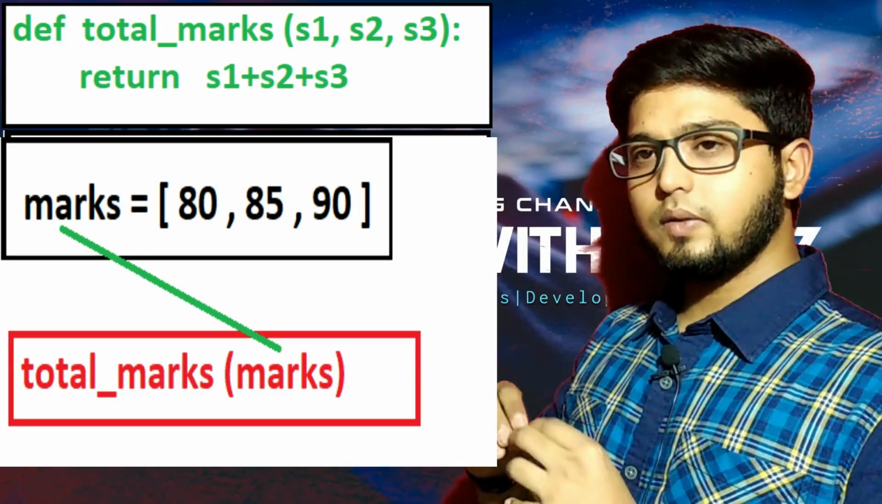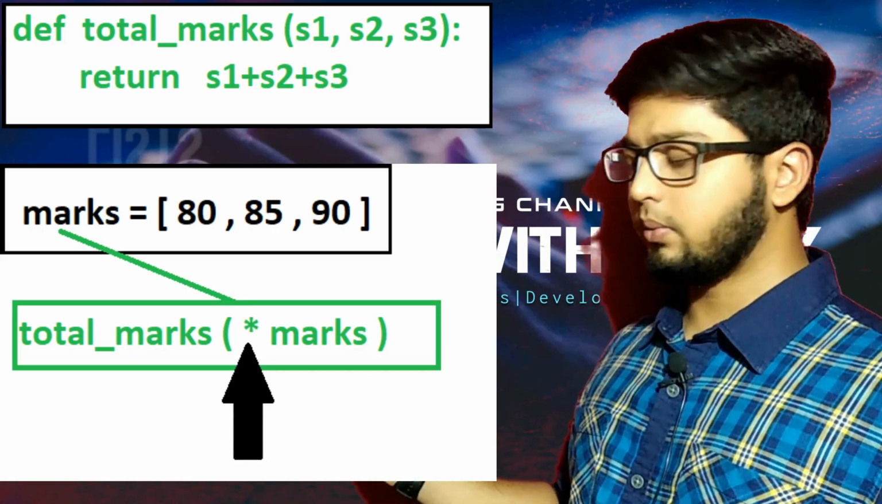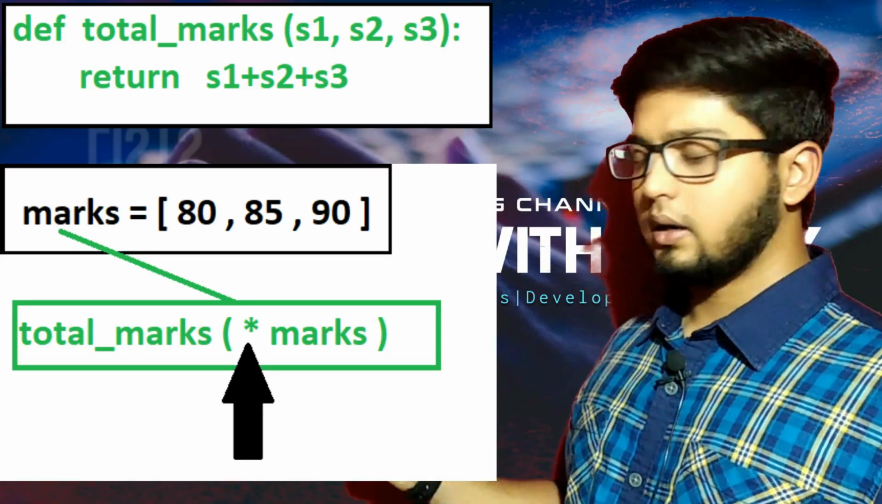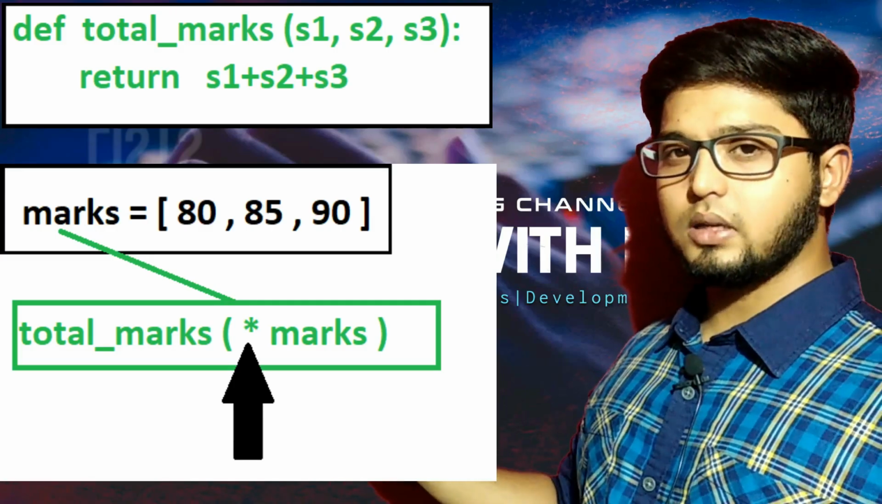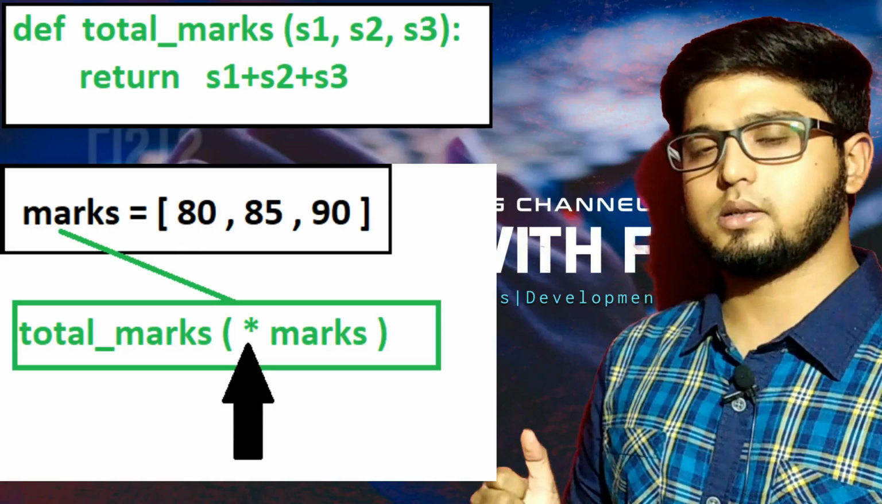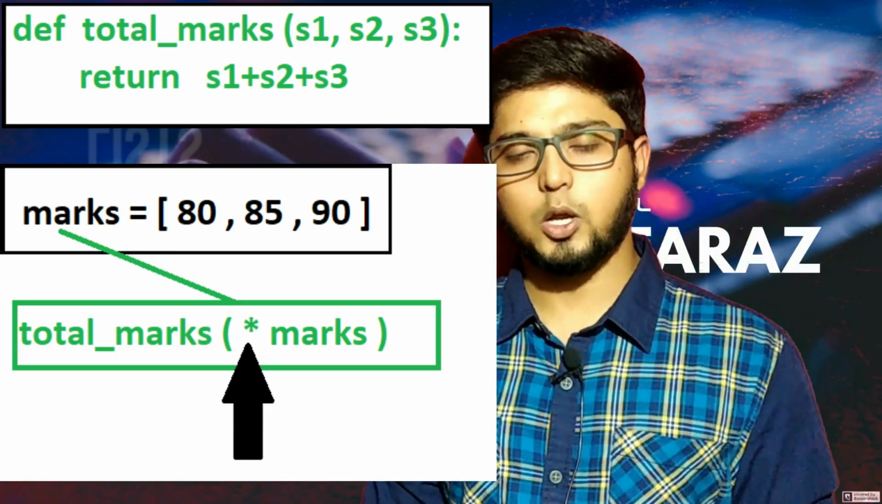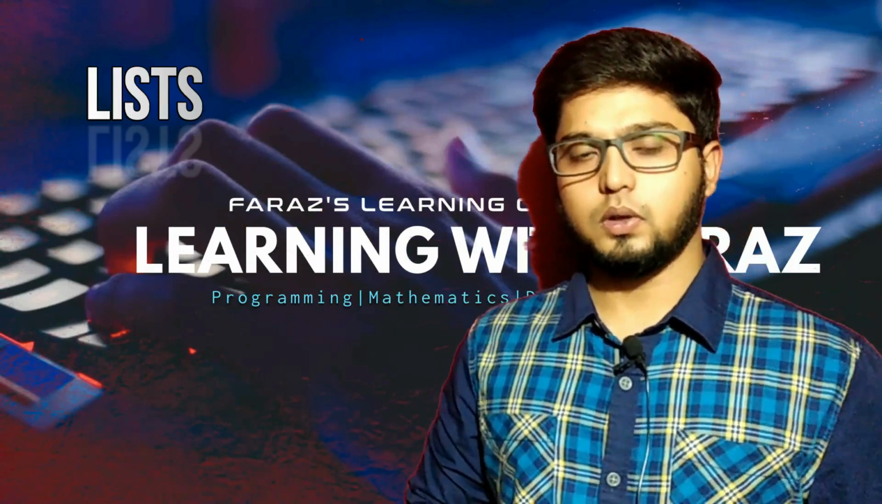To avoid this, we have to unpack the list. There we will use the unpacking operator before the name of the list, like star marks, into that function. That is going to return to you the addition of all the marks. That is your unpacking operator when it comes to a list. I hope you understood this. Now let us move forward with lists.